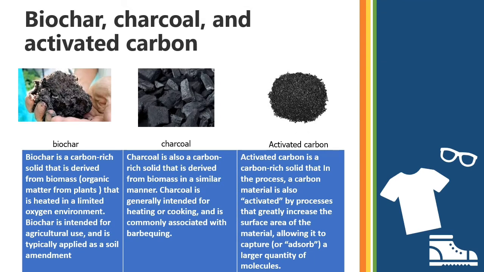So now, what is the difference between biochar, charcoal and activated carbon? We already studied biochar. Now what is charcoal? Charcoal is also a carbon-rich solid that is derived from biomass in a similar manner. But charcoal is generally derived from wood. And the function of charcoal is mainly fuel, that is in cooking or commonly associated with barbecuing. Means the chicken and mutton barbecue.